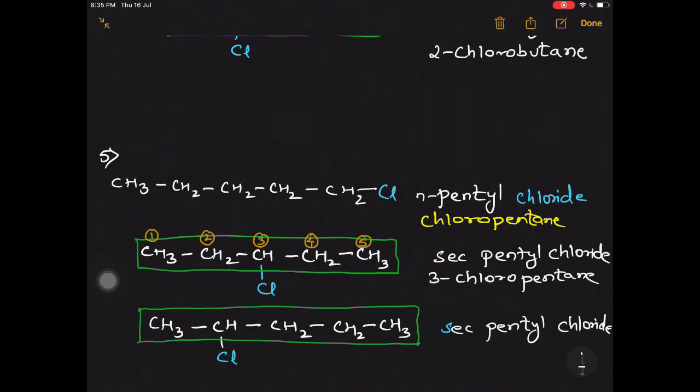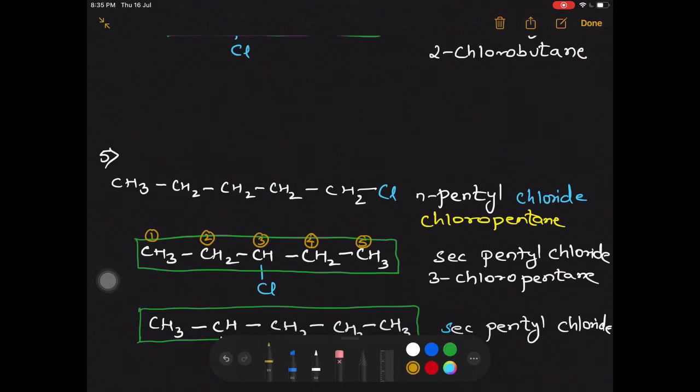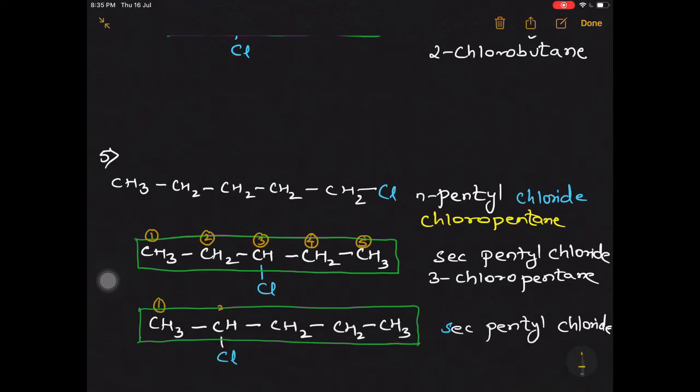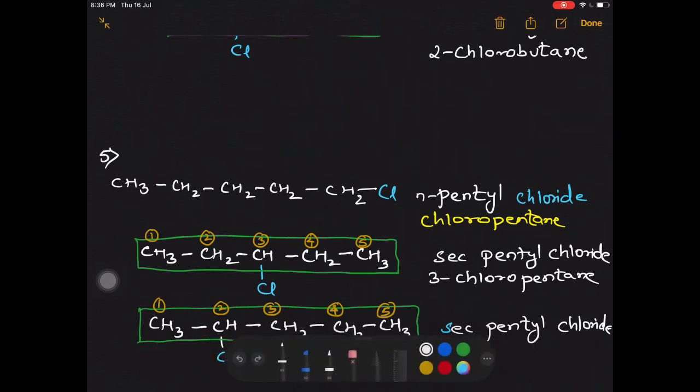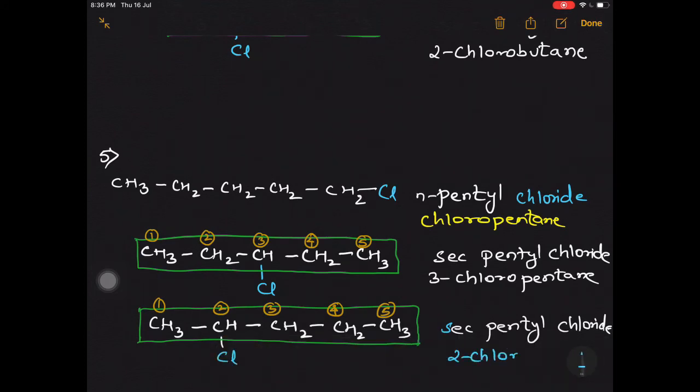Let's go on to the next one. Let's number it. If I go from left to right, my functional group, that is chlorine, is going to get number 2. And observe, if I go from right to left, my functional group is going to get number 4. So which are we going to prefer? It is very obvious that we are going to prefer the one which is having the least numbering, and the least numbering is the yellow one, and so we write down the name here as 2-chloropentane.